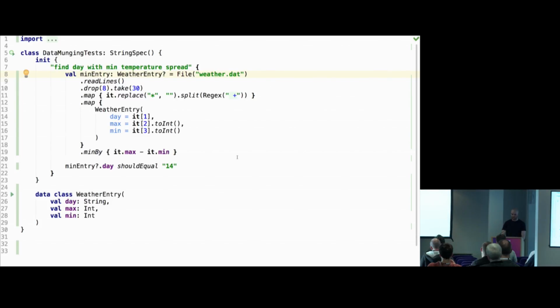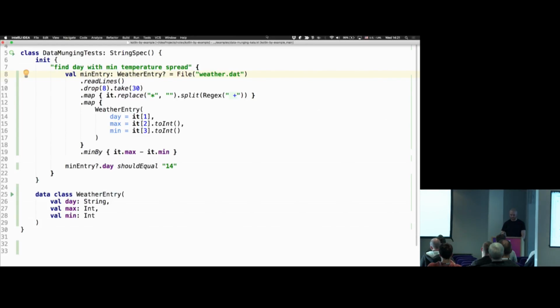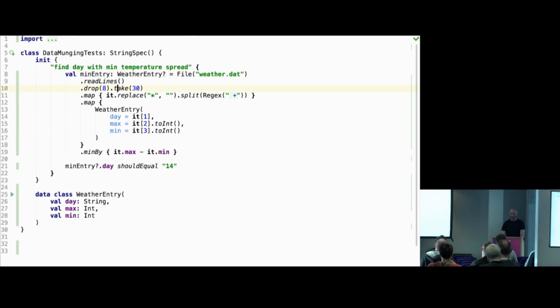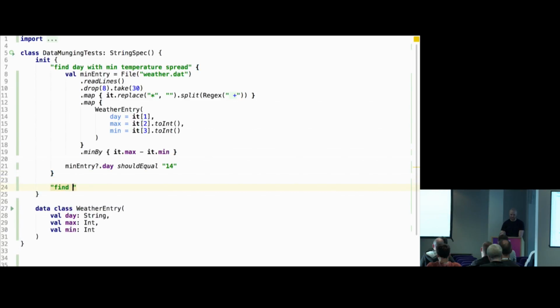So in this case, going back to the problem, it was a nullable entry, so we don't need to specify this. So the best way is probably the question mark dot here. And this is how we found the minimum day. So now we can move to part 2, find team with minimum goal difference.